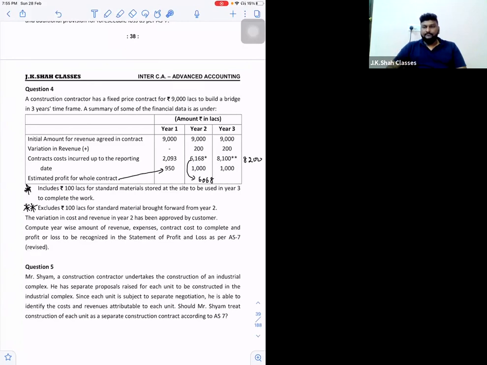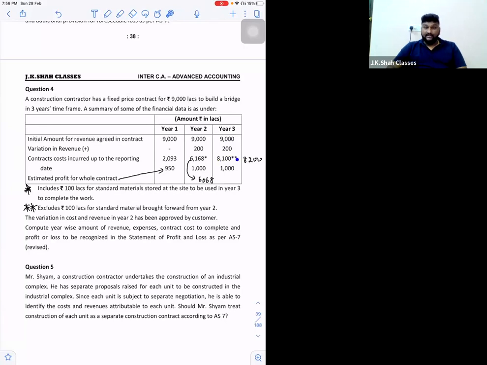8,200. That is 9,200 revenue minus 1,000 rupees estimated profit. 8,200 will be the estimated cost. Correct? Going on to the third year. 9,200 revenue. Cost till date, now this is cumulative cost, 8,100. But can I say the cost should be 8,200? Because by the second year end, your total cost should have been 8,200. So in the third year also, your total cost should be 8,200, but it is 8,100 only.